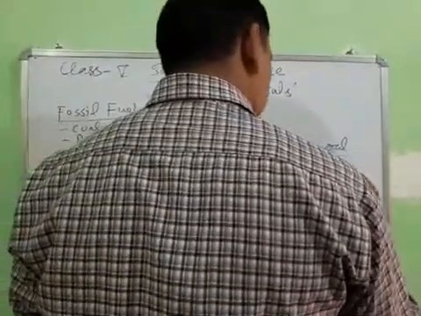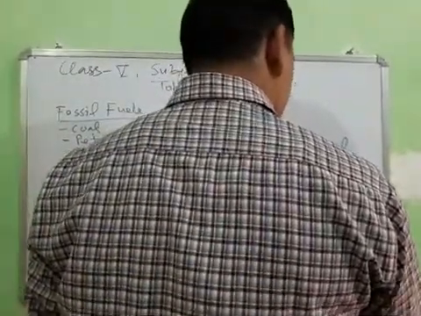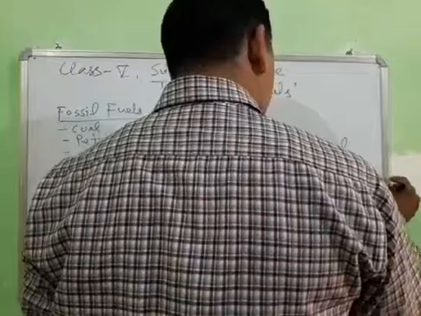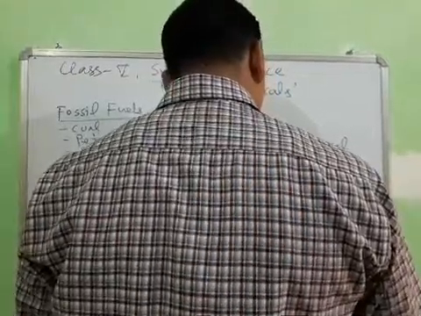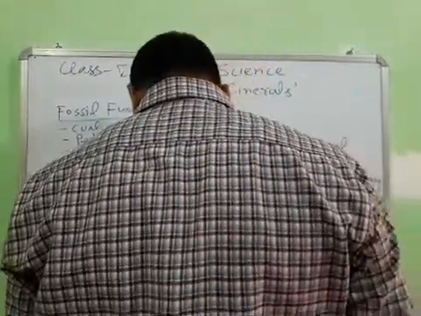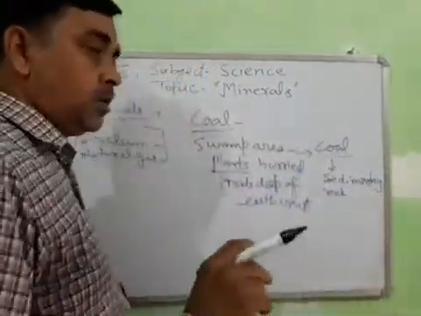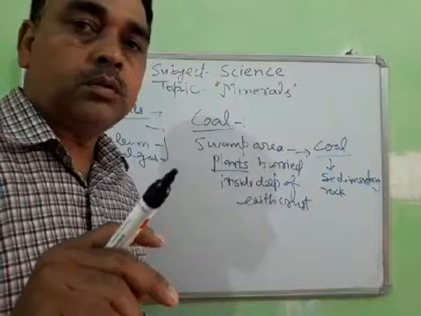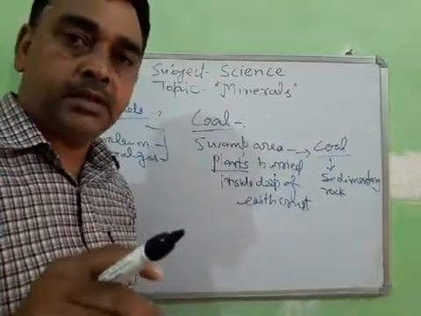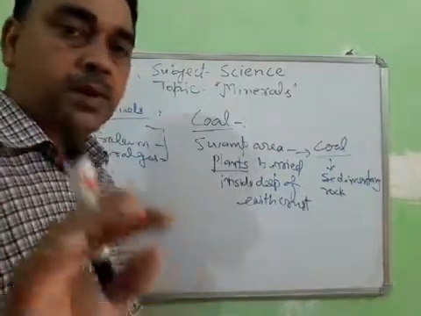Coal is generally a sedimentary rock. So you know how plants obtain their energy? Plants obtain their energy from the sun,